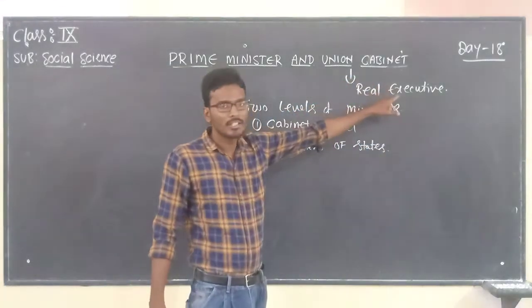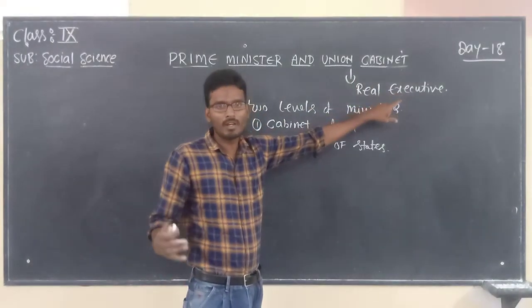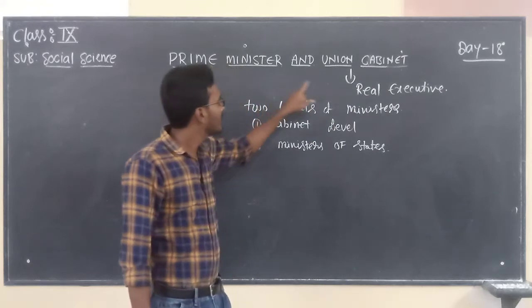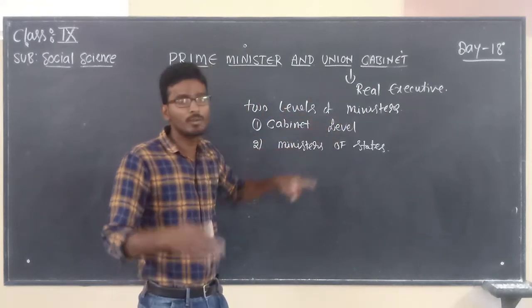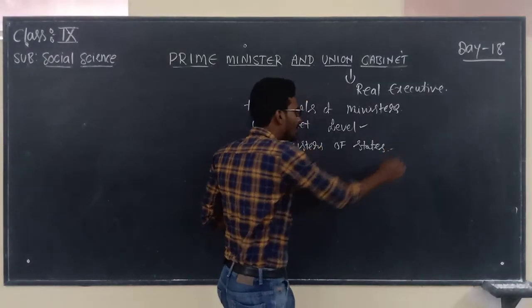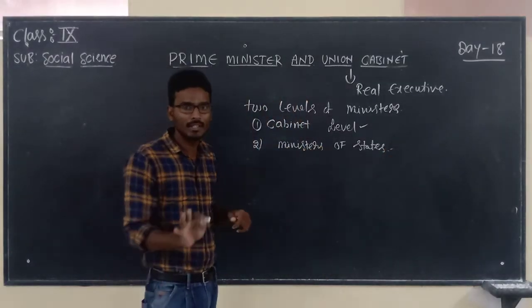The Union government is the real executive, right? So every policy is implemented by the cabinet's functioning only. So here the cabinet has two levels of ministers. One is cabinet level, the second one is ministers of states.